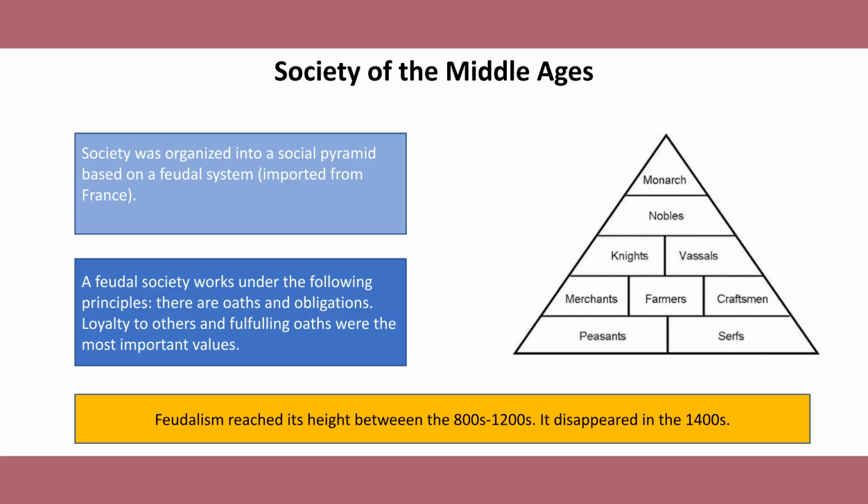At the bottom were peasants and serfs. Peasants worked the land, and serfs were bound to the land they worked, serving their lords in exchange for protection. Feudal society was based on oaths, obligations, and loyalty, which were its most important values. Feudalism reached its height between the 800s and the 1200s, and gradually disappeared during the 1400s.